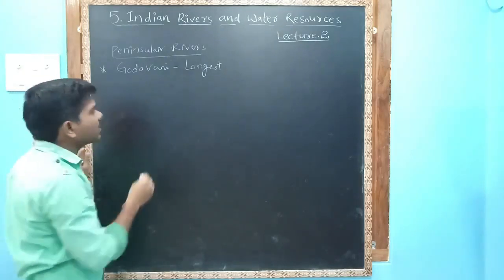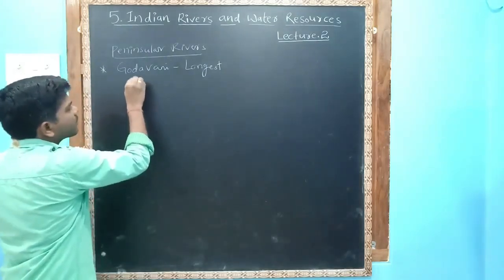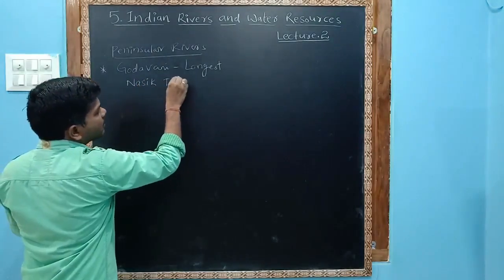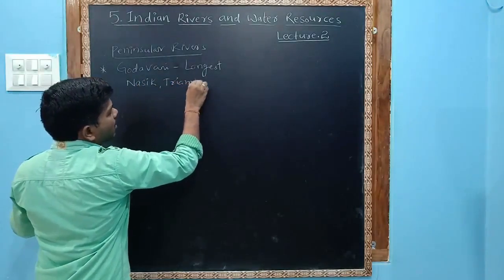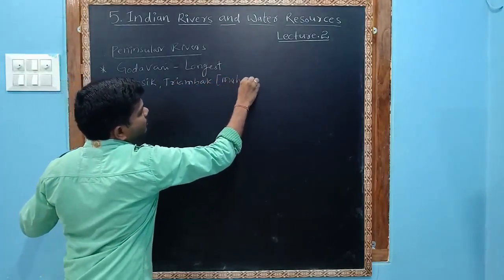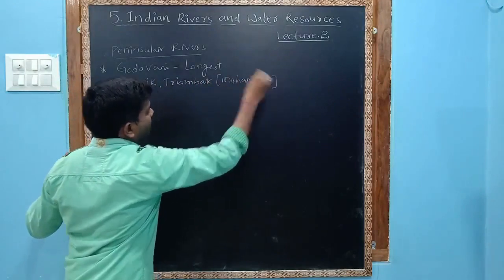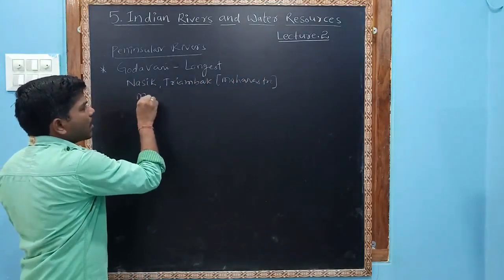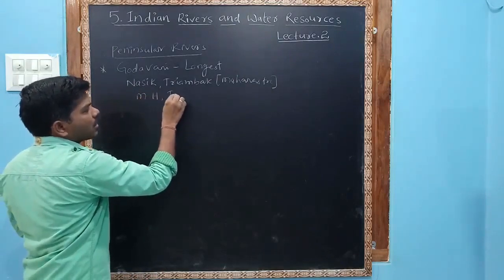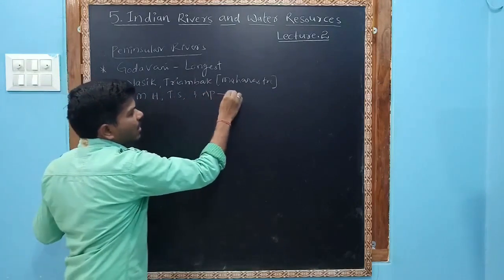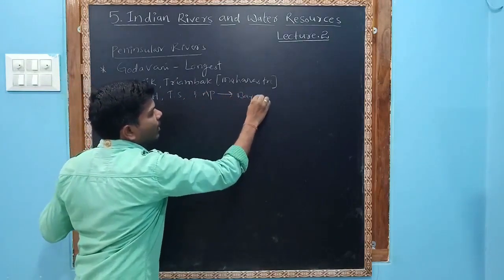Godavari takes birth at Nasik, Trayambak, in Maharashtra. Godavari flows from Maharashtra through Telangana and Andhra Pradesh. Thereafter it discharges into the Bay of Bengal.